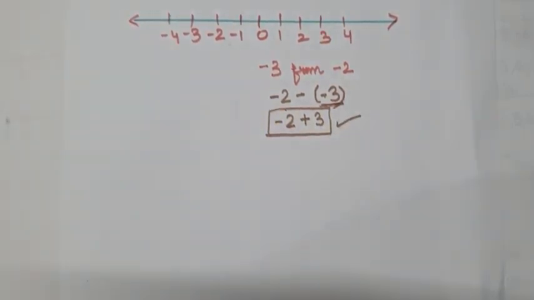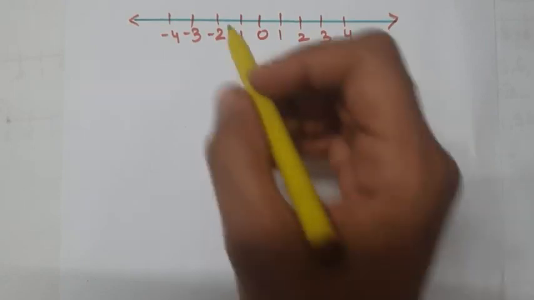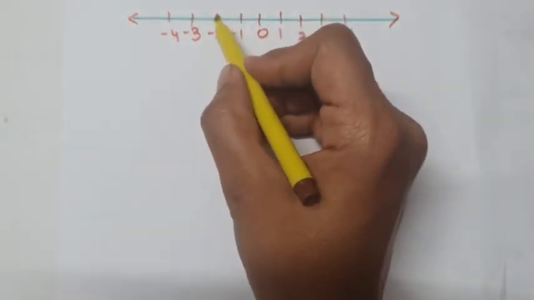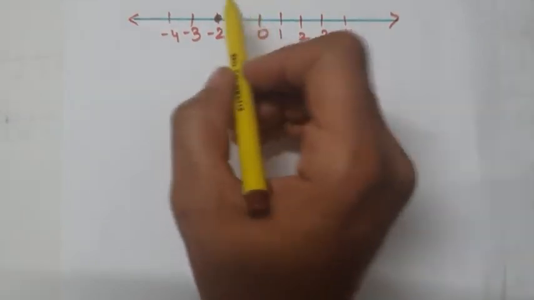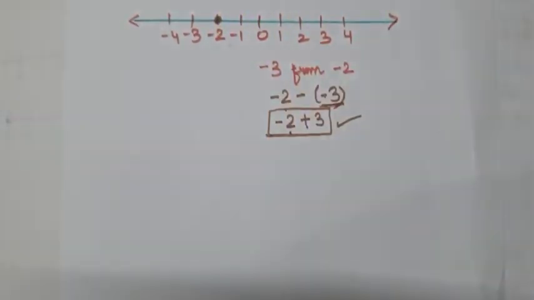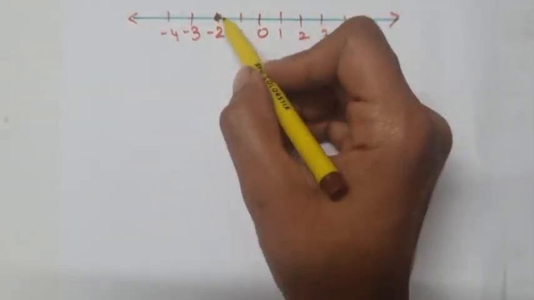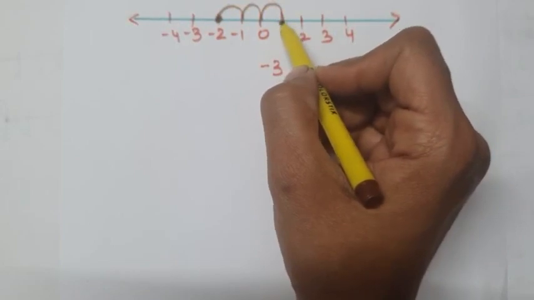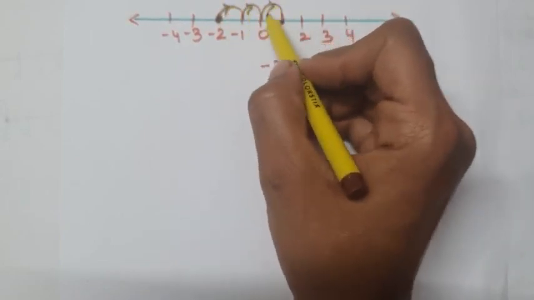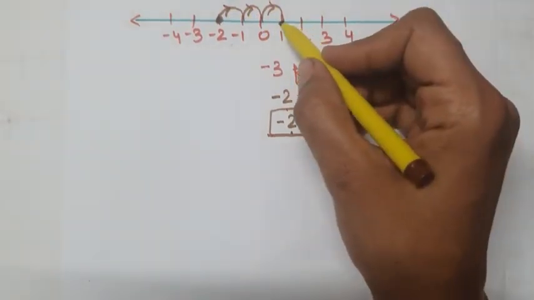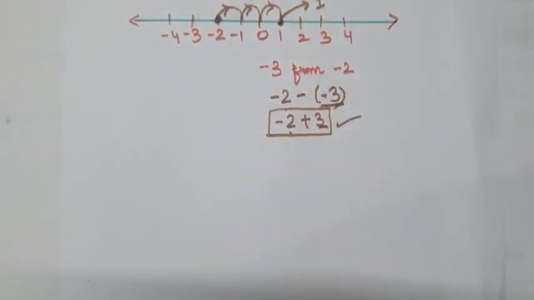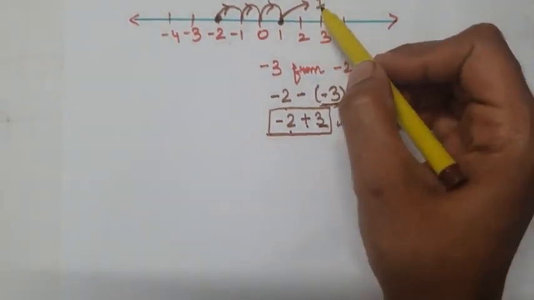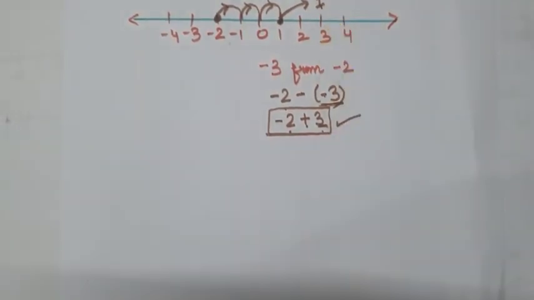Now we will start doing it on the number line. Start with the minus 2. Here it is. Now plus sign means we will shift towards right. How many units? 3 units. That is 1, 2 and 3. So put the directions over here, and we reach at 1. So by using number line we got the answer of subtraction, that is 1.